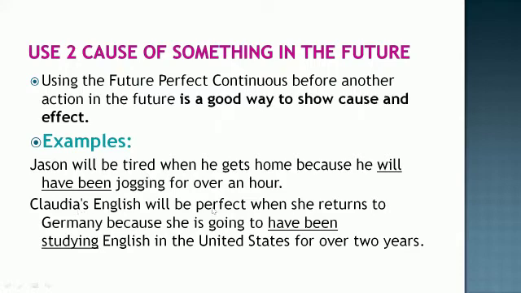Claudia's English will be perfect when she returns to Germany because she is going to have been studying English in the United States for over 2 years. That is how this system of future perfect continuous works. Okay, like we can say, Amit will be getting a perfect score because he will have been studying in the holidays. So that is how future perfect continuous works.